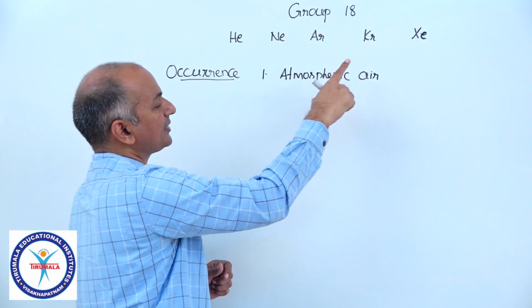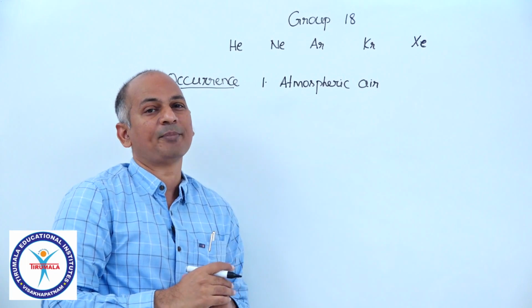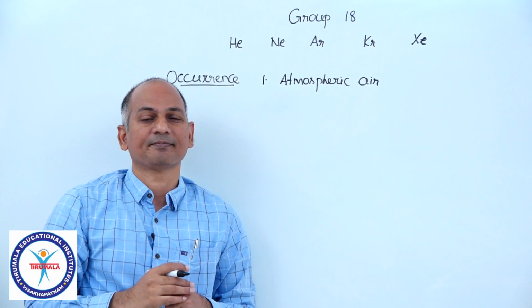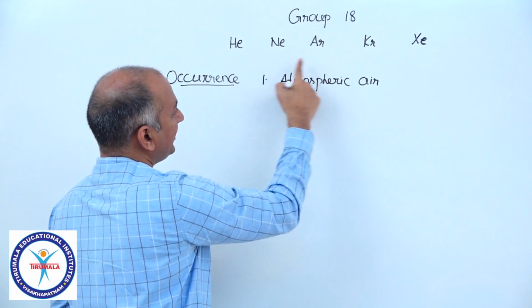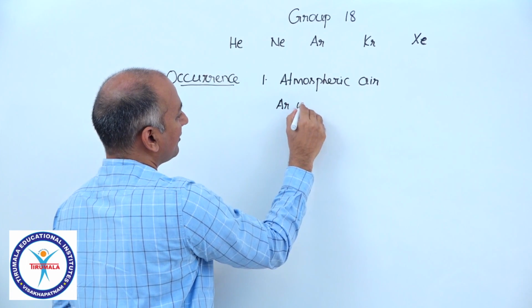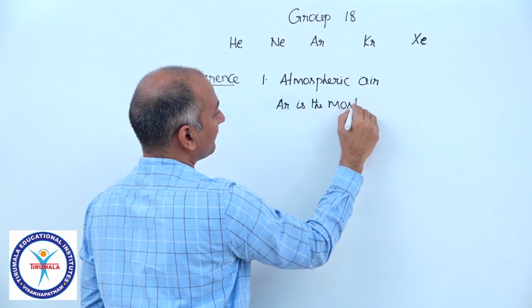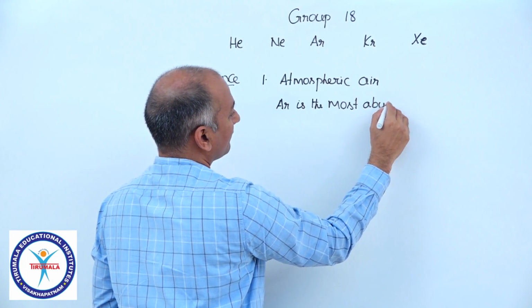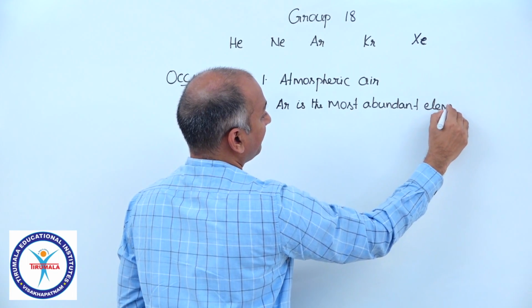All 5 noble gas elements are present in the atmosphere. That is one source. And among these 5 elements, argon is the most abundant element, of course, in the atmosphere.